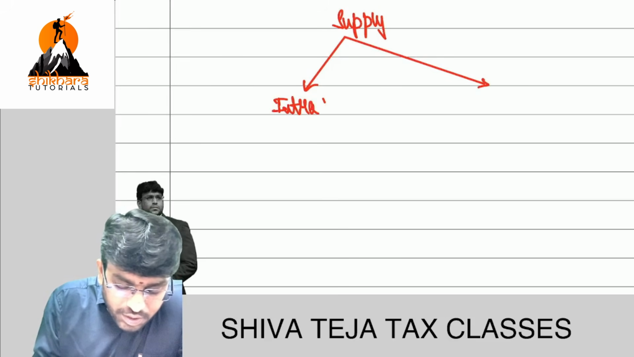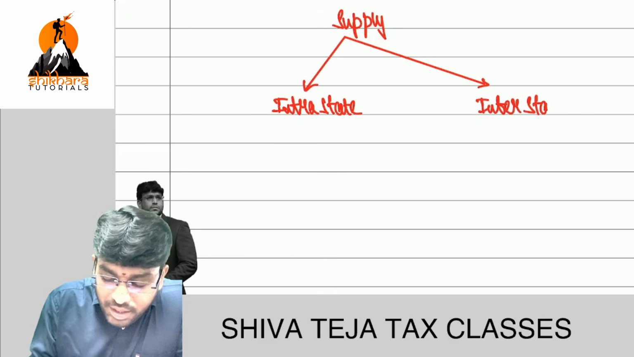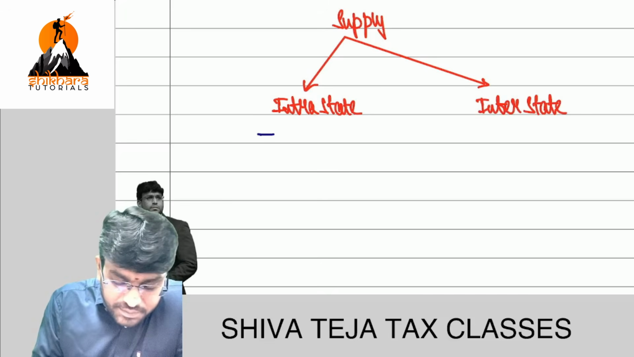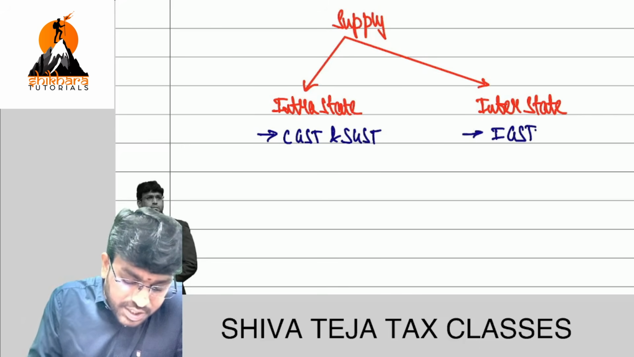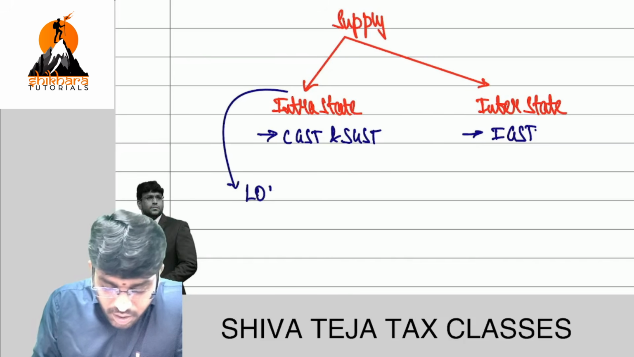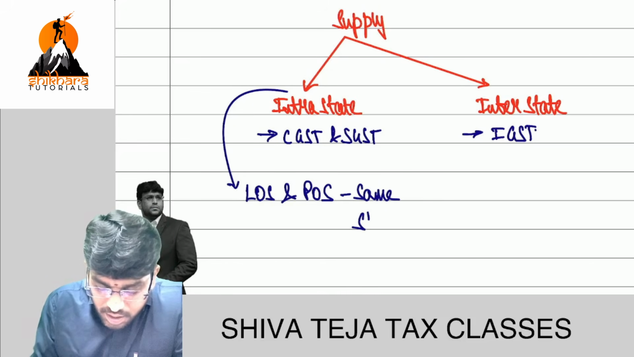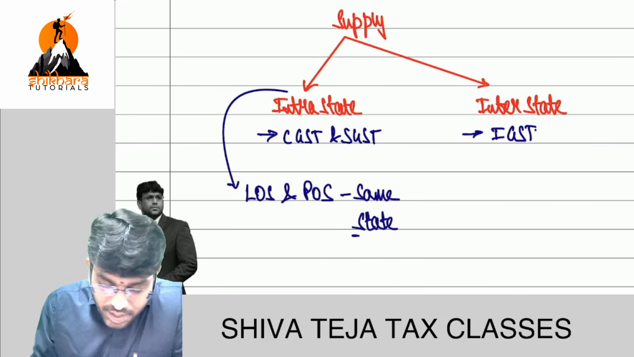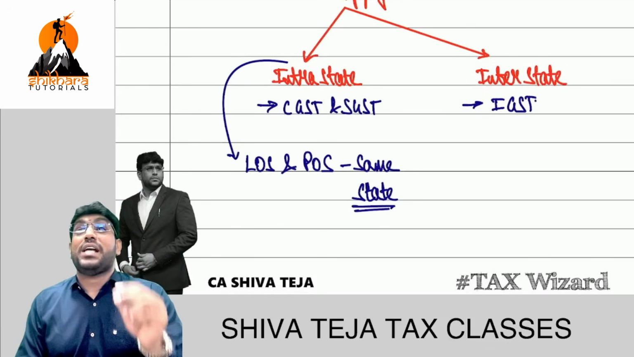Very good. Intrastate supply, interstate supply. Come on, for intrastate supply, what do we charge? CGST. And for interstate supply, what do we charge? And when do we call a supply an intrastate supply? When the location of supplier and place of supply is in the same state. We are not concerned with the location of recipient. We are concerned only with location of supplier and place of supply.